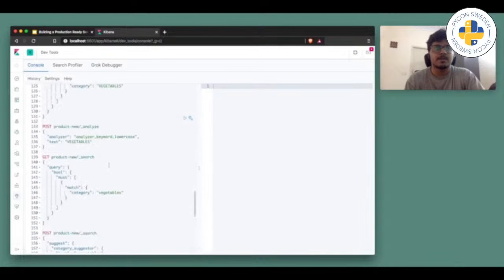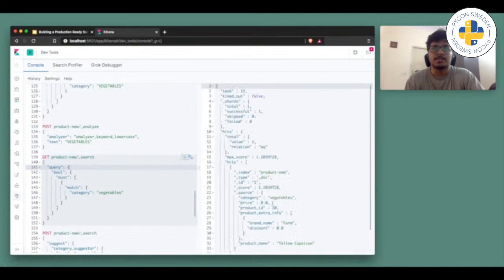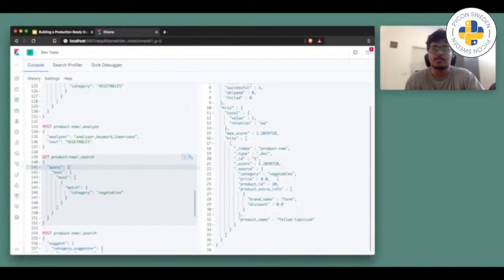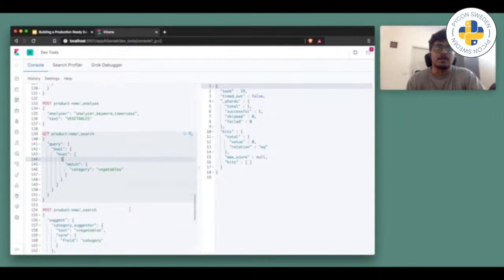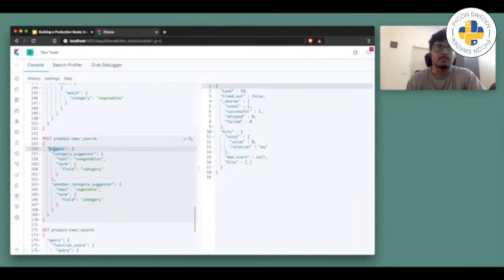So suppose I have this query, get product. As you can see, I'm just searching for vegetables and I'm getting my documents for vegetables. Now let's add an extra spelling mistake here with a double V. Let's search. As you can see, we are getting zero hits here. So how can we improve this? It's clearly simple.